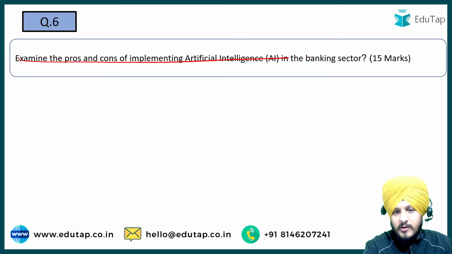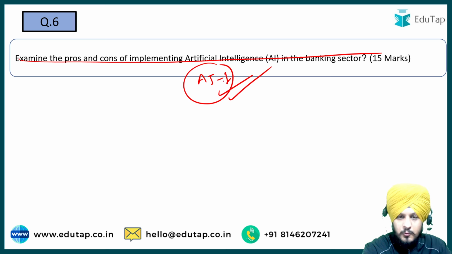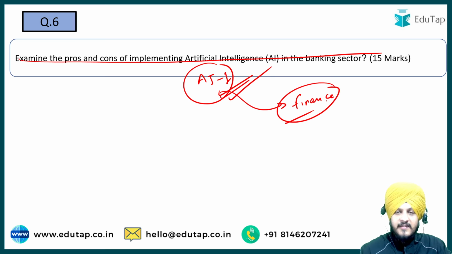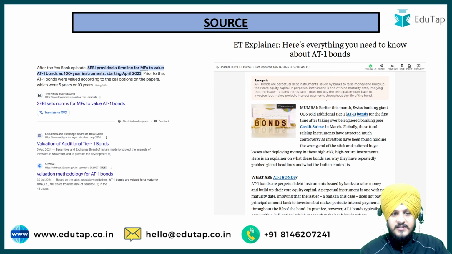So the question was asked with respect to additional tier 1 bonds, and I hope you are already aware of it, because whatever questions were asked, we have already discussed in one of our previous videos. So what was the source of this question? With respect to additional tier 1 bonds, the question was asked as a part of your finance and management descriptive paper. Let us see the source. The source is an article published in the Economic Times, in the Explained section, with respect to these additional tier 1 bonds.